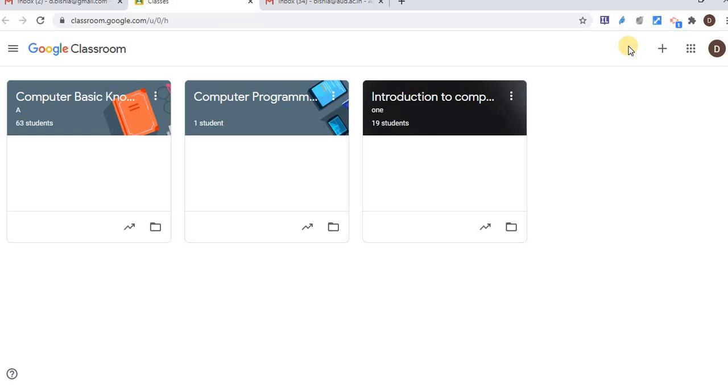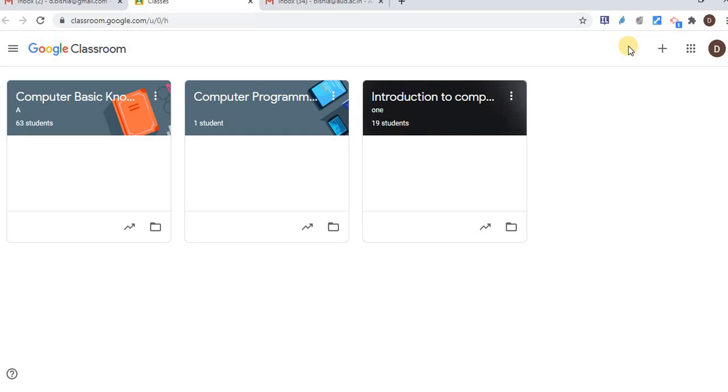Otherwise, if we are using a G Suite account, a G Suite account is a university level or college level or institutional level account. It's not for individuals, and also G Suite is available free of cost. Google provides G Suite accounts free of cost to all government universities. So if you have a G Suite account, then you have 5 TB storage, 5000 gigabytes. You can just imagine it's like unlimited storage.